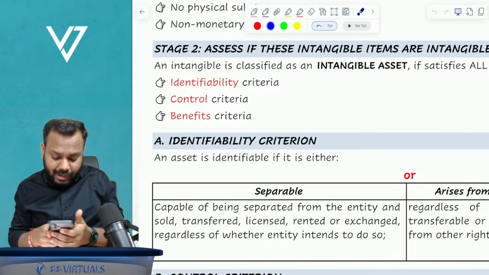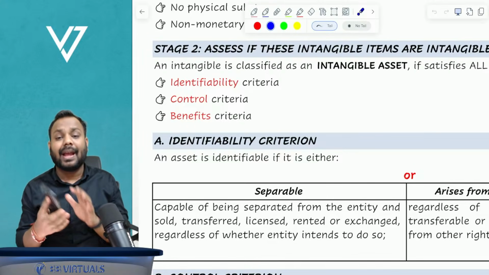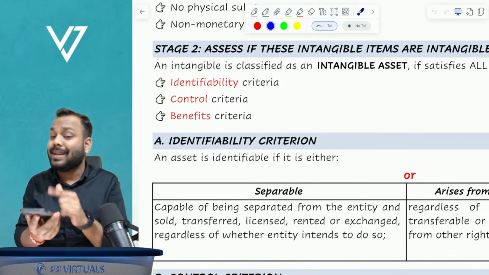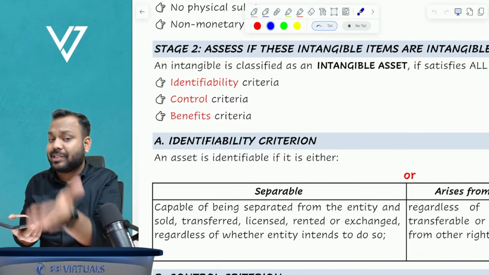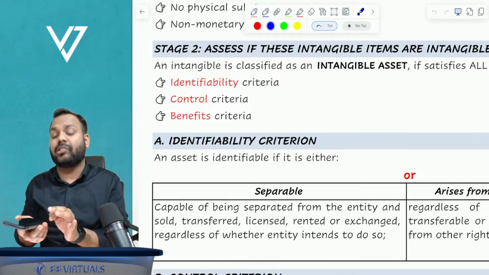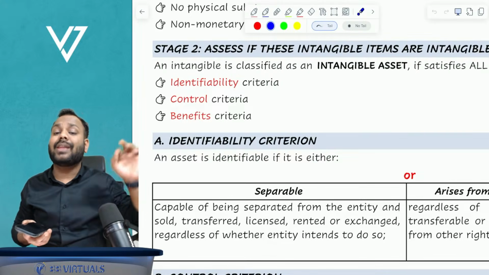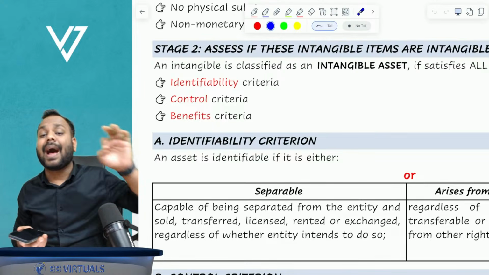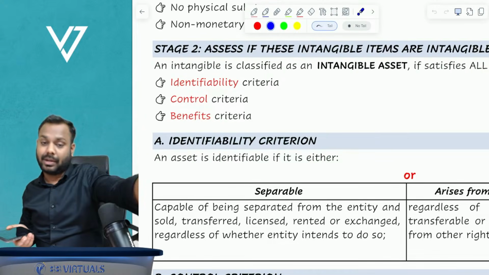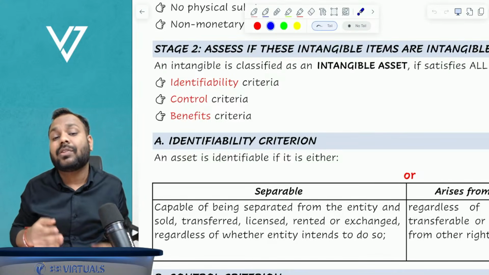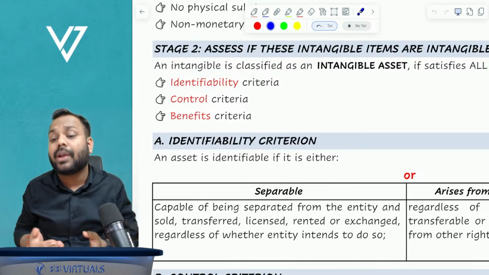But in my phone, let's suppose I have a software called WhatsApp. That is an intangible. Does that have any physical substance? No, it is intangible. So I would need to evaluate whether that WhatsApp is identifiable or not, whether it does have its own identity or not.